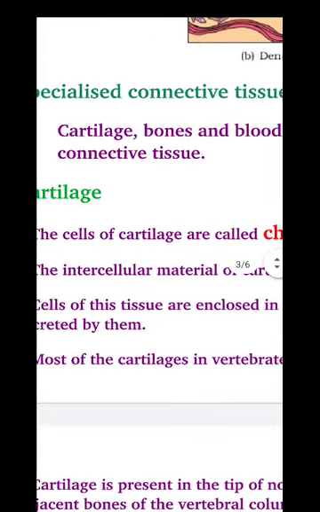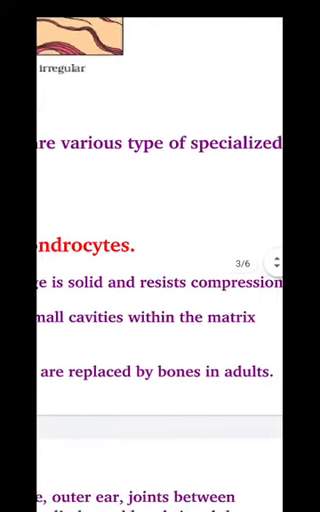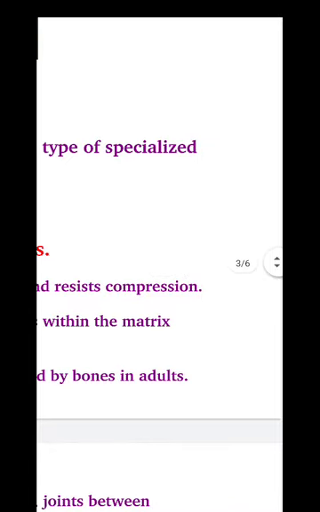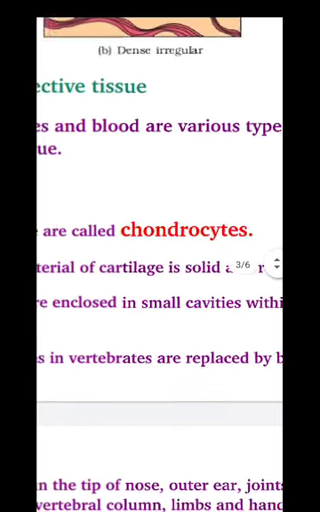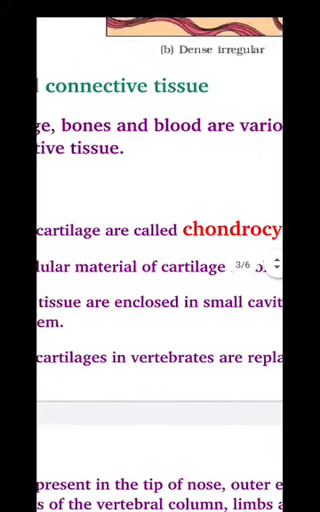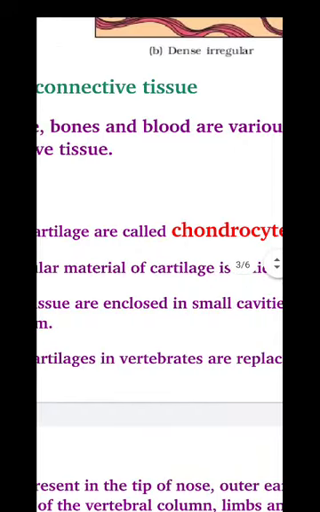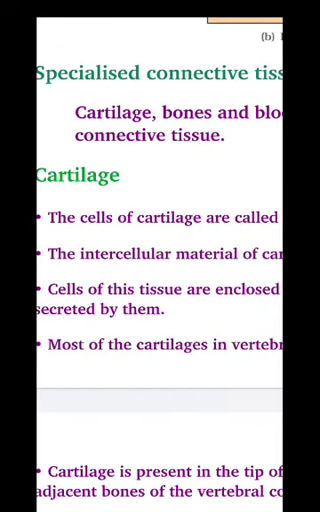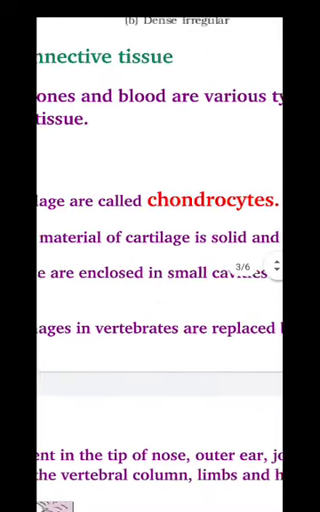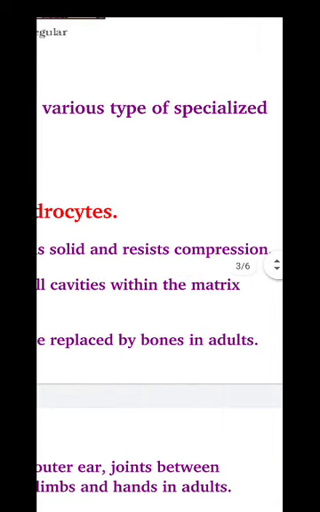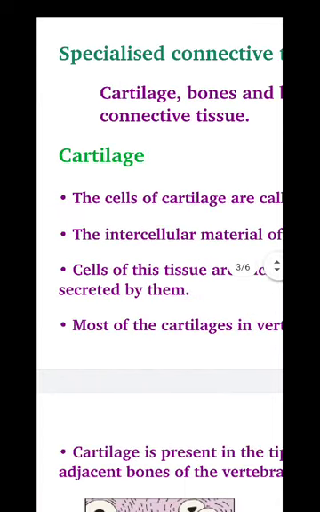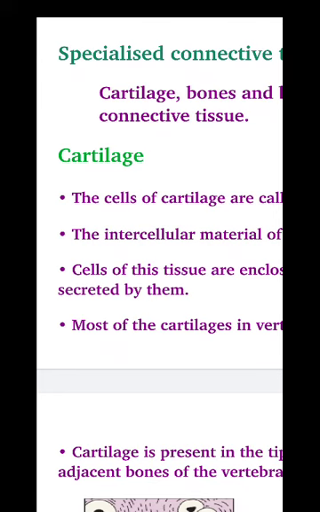And the intercellular material of cartilage is solid and resists compression. The intercellular material, that means the matrix, is solid, and resists compression. We cannot compress it. And the cells of this tissue are enclosed in small cavities within the matrix secreted by them.